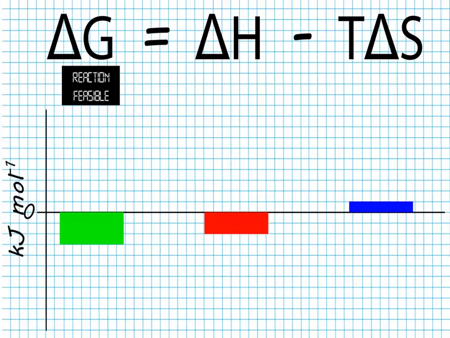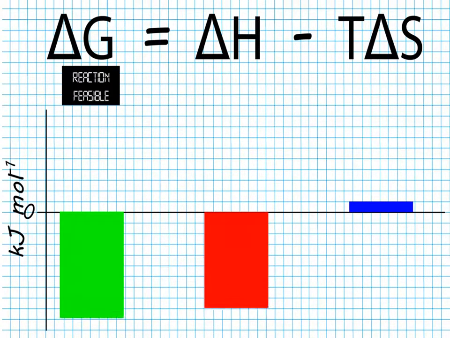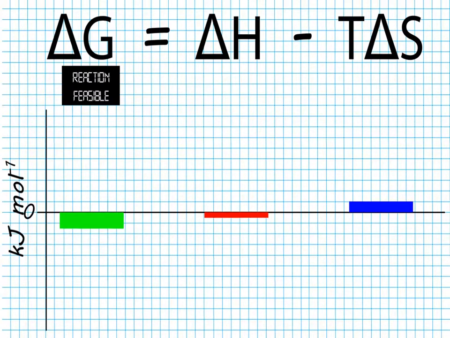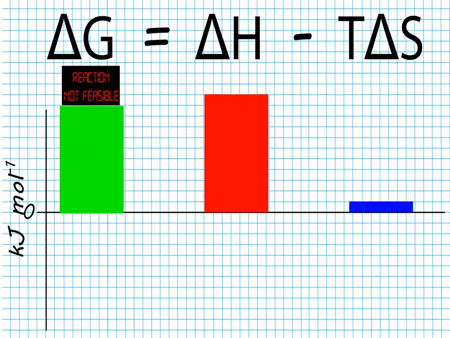In this graph, we have values for delta G shown in green, delta H in red, and T times delta S in blue. We will explore the effects of the magnitudes of delta H and T delta S on delta G. The more negative delta H becomes, the more negative delta G, and so the more exothermic a reaction, the more spontaneous change is favoured. Also, the more positive delta H becomes, the less negative delta G, and the reaction becomes less favoured energetically.